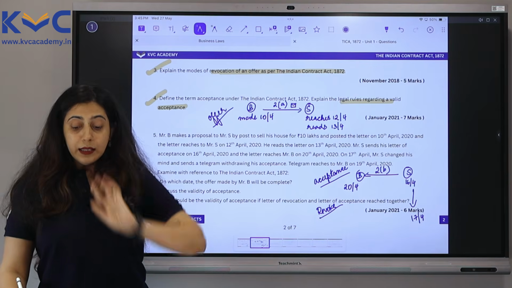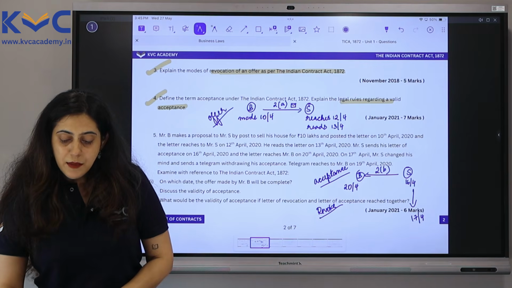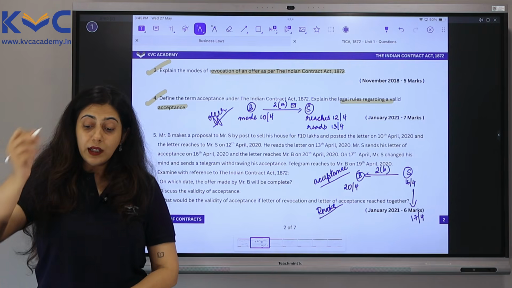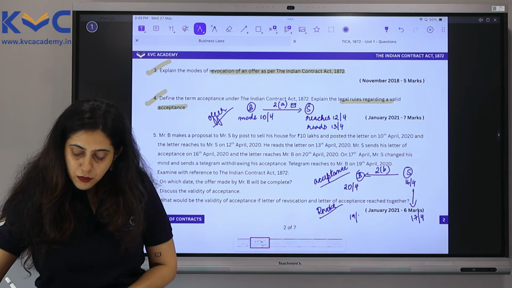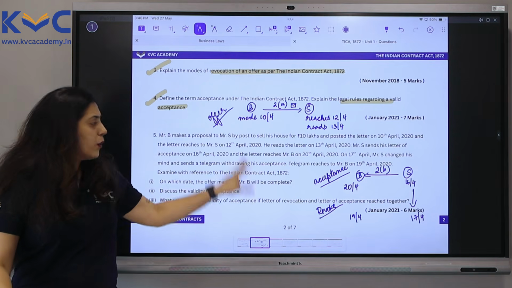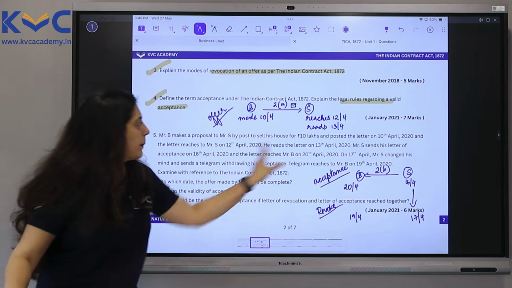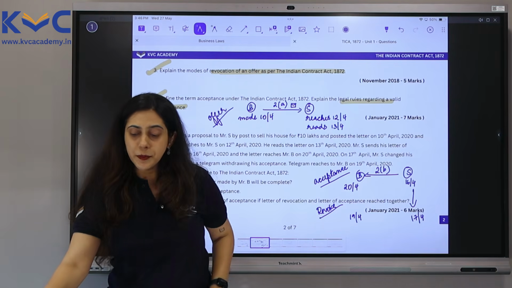Proceeding further, this telegram which contains the revocation reaches Mr. B on the 19th of April 2020. Okay. So this was the entire case. Now we don't have to read this paragraph. We have a pictorial representation of what has happened here. It becomes easier for us to navigate the question.